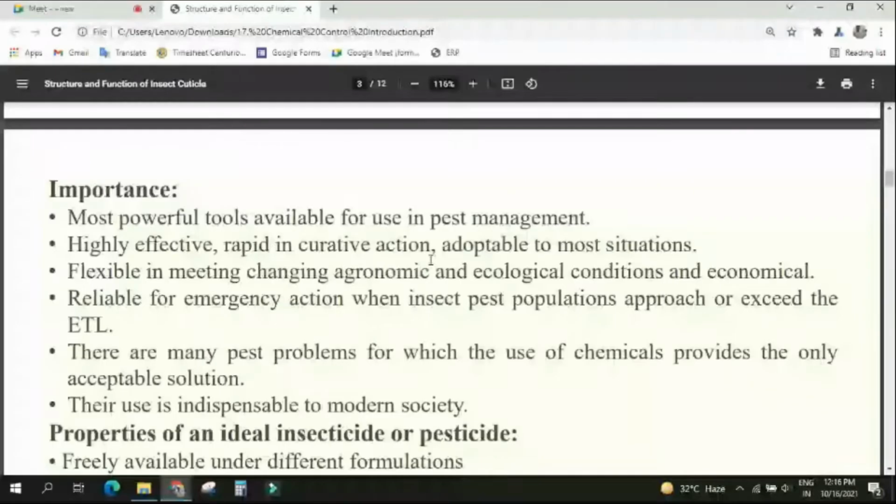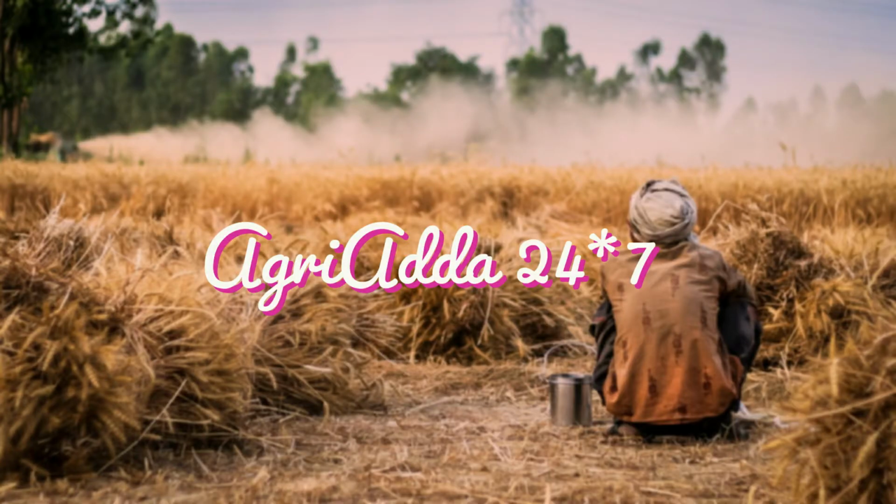In biological control, if the pest has already reached the EIL level, it is not feasible at that time. Nothing will happen, and you will definitely be under loss. But in the case of chemical control, whatever the pest population level, management is possible. Understood? Yes, sir.